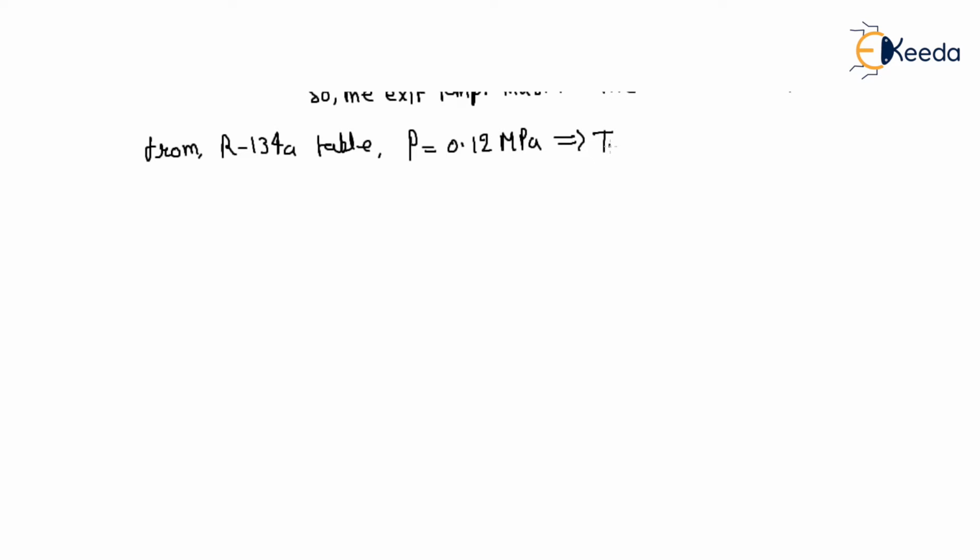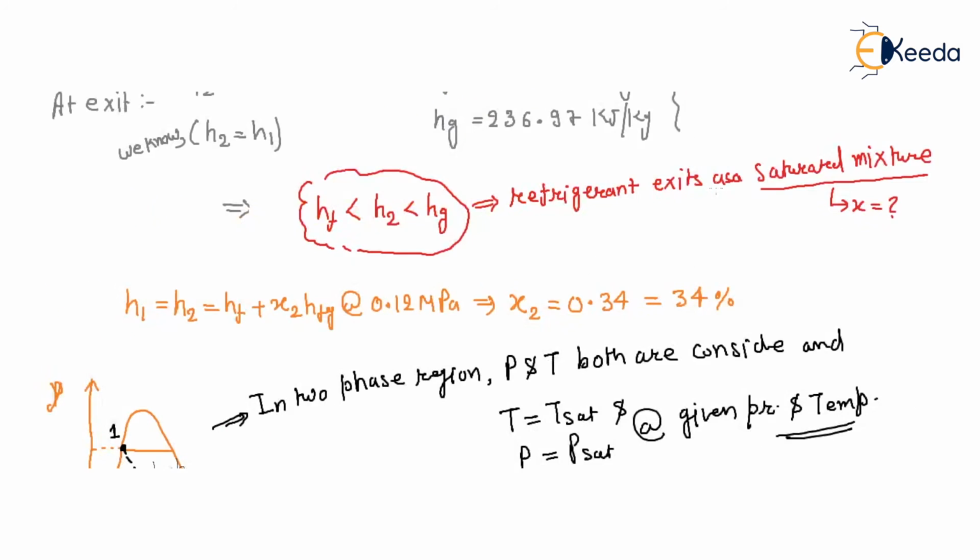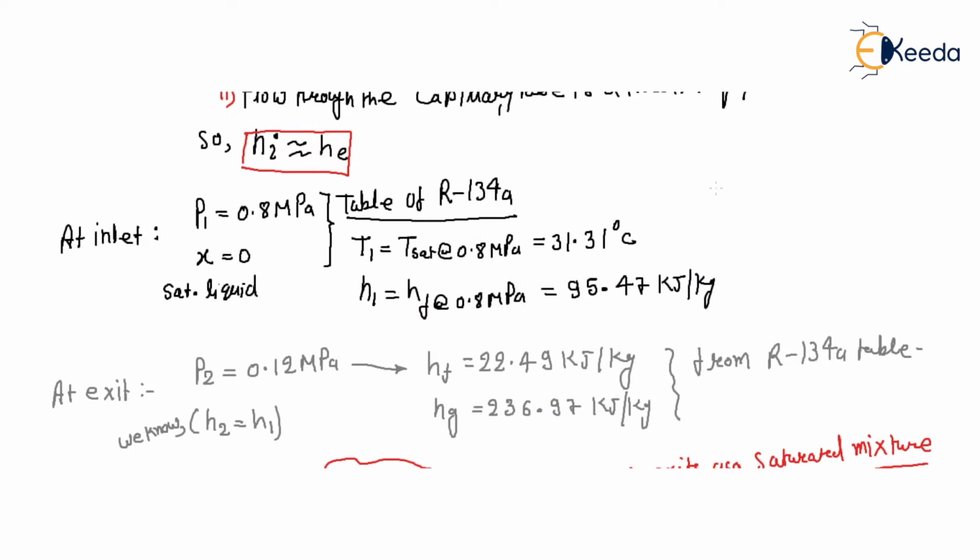Temperature at 2 is T saturation at 0.12 megapascal. So what is T saturation? This is minus 22.32 degrees centigrade. So this is the final temperature, and this is your initial temperature.